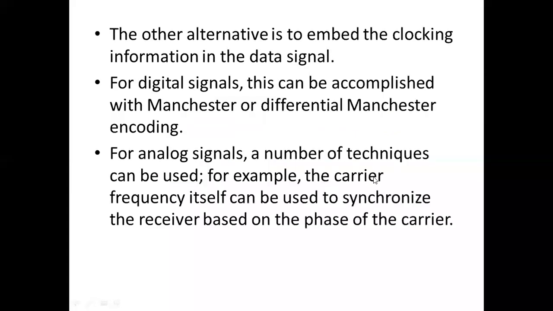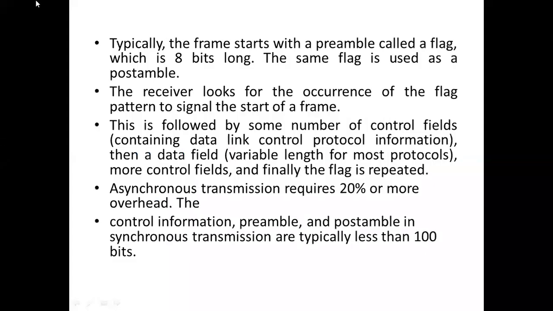Then followed by the control fields and data fields, and at the end again I need to identify 01010101, which indicates the end of the frame. So the frame has to start with the same flag bits and end with the same flag bits, and what lies between is the data field.